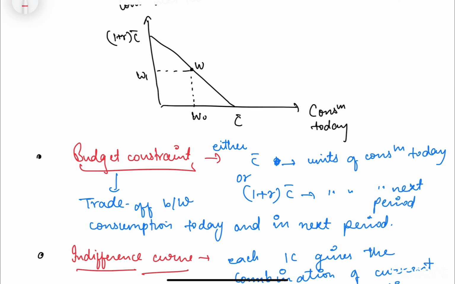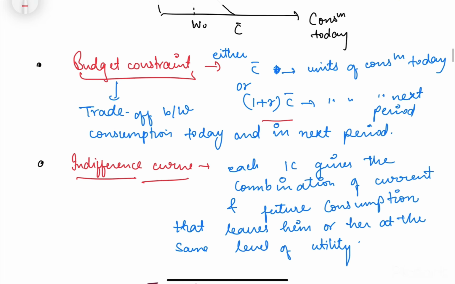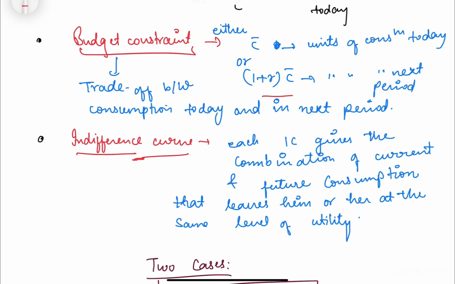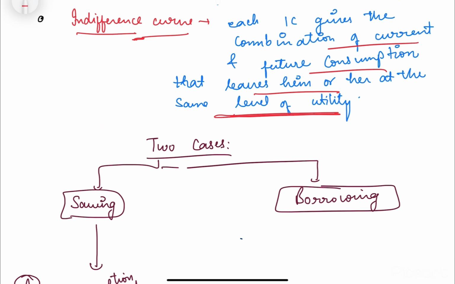Now this is the budget constraint that we have already talked about. Now indifference curve basically gives the combination of current and future consumption that leaves the individual at the same level of utility. तो बेसिकली हमने अभी तक माइक्रो में क्या पढ़ा था, like how an individual chooses his position, chooses a point, और अपना कंजप्शन चूज करना है तो कैसे वो चूज करता था कंजप्शन पॉइंट्स. He chooses it at the tangent or intersection of IC with budget constraint, right?